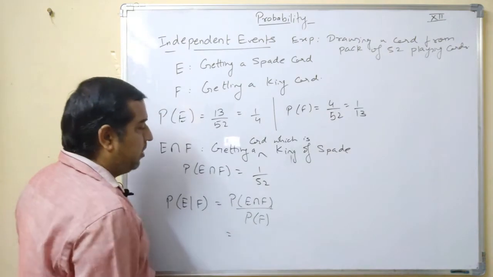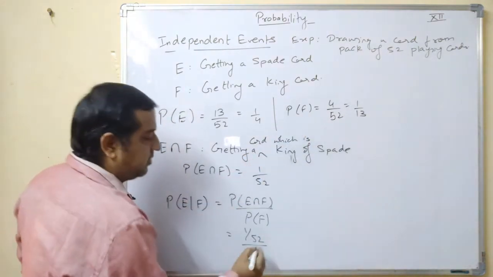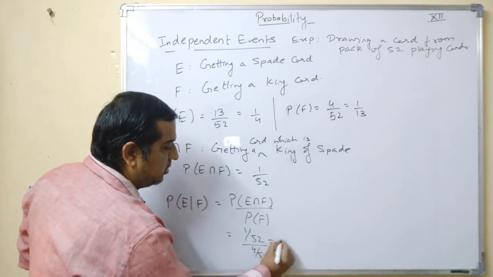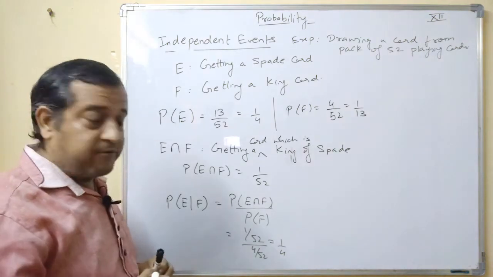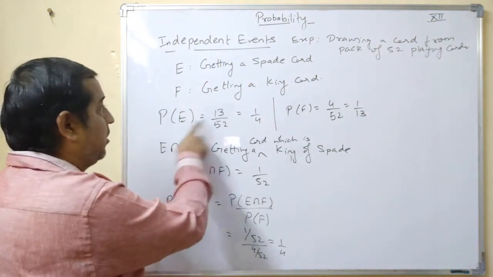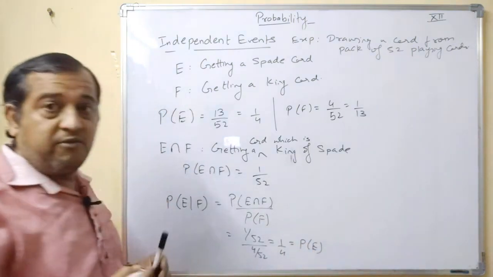Okay, P of E intersection F is 1 by 52 and P of F is 4 by 52, and this turns out to be 1 by 4. Okay, this is turning out to be 1 by 4, but you can see that probability of E is already 1 by 4.